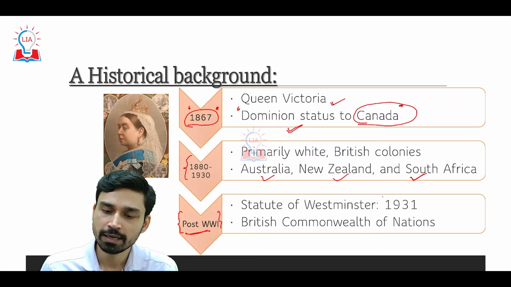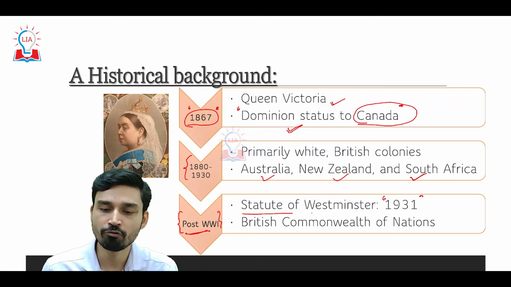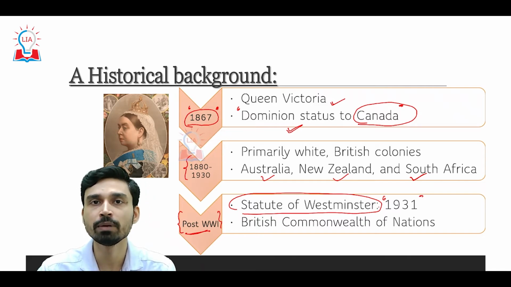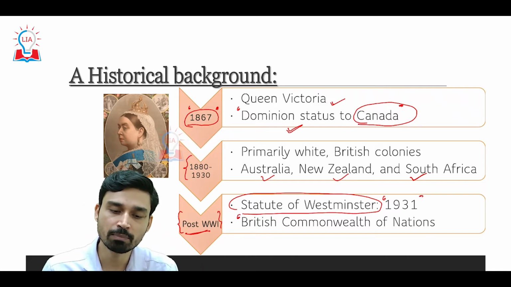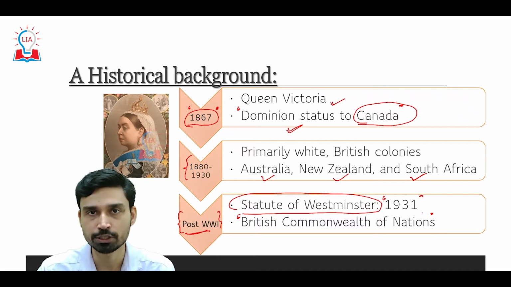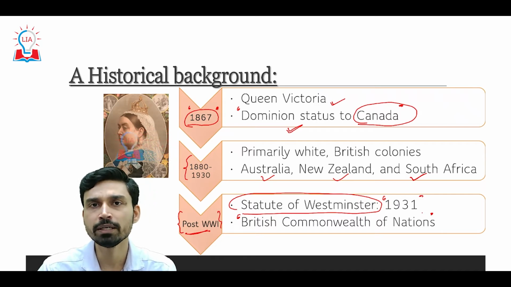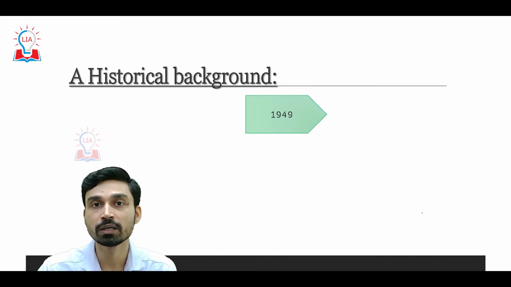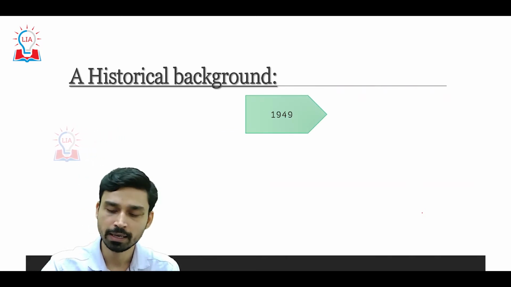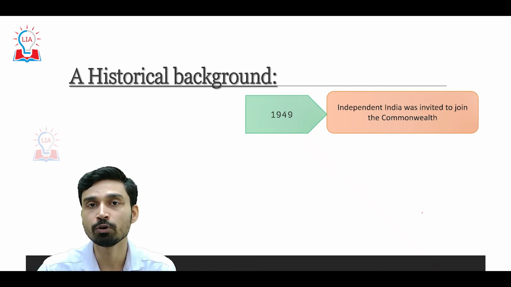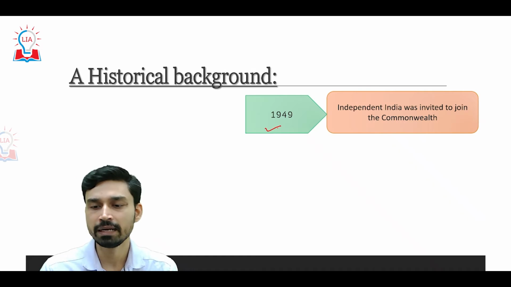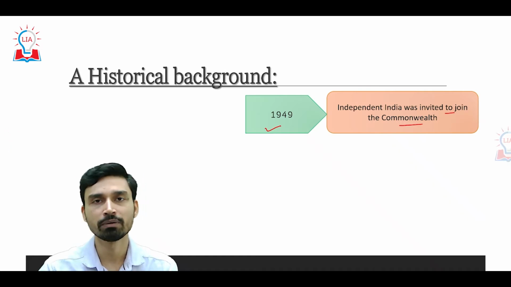And that is why in 1931, the Statute of Westminster came into existence, and this Statute of Westminster is believed to be the main founding treaty that has led to the establishment of the British Commonwealth of Nations. Now, it was the period after World War II when a lot of African and Asian countries were granted independence from the British Empire, and that is the time when India got its independence in 1947, and in 1949 independent India was invited to join the Commonwealth formally.